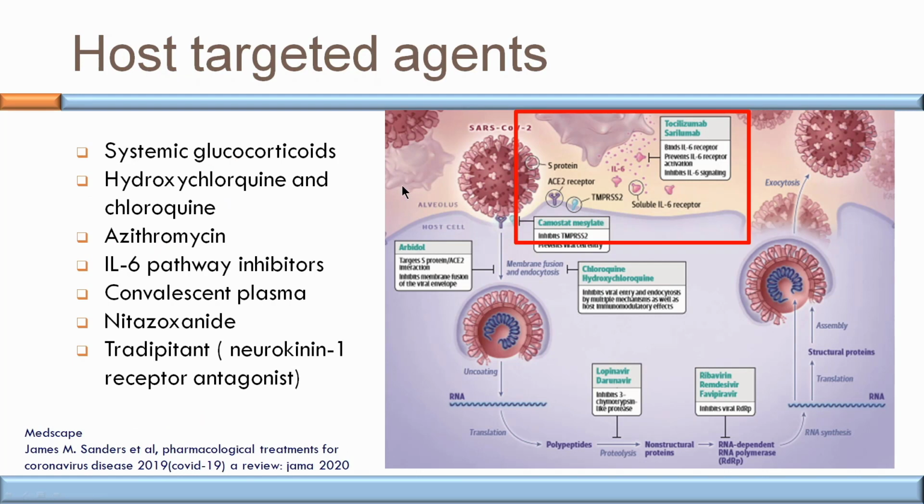Now coming to agents targeting the host immune response. Systemic glucocorticoids, hydroxychloroquine and chloroquine, azithromycin, which have immunomodulatory action, interleukin-6 pathway inhibitors, convalescent plasma, nitazoxanide, tradipitant, that is a neurokinin-1 receptor antagonist, few of which have already been described.